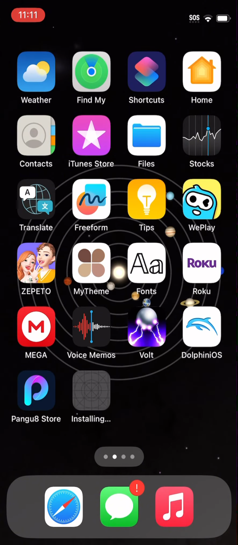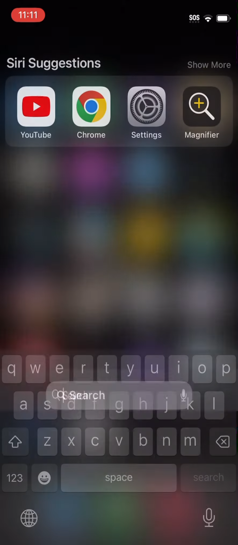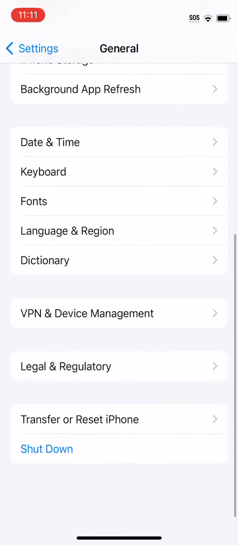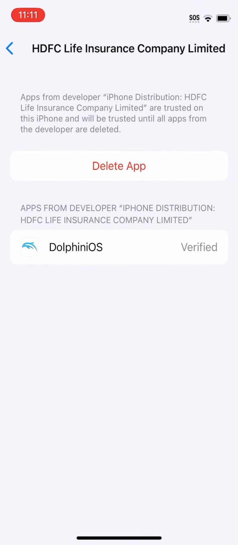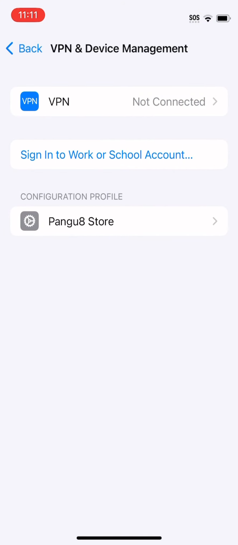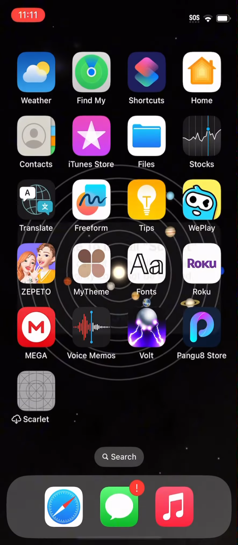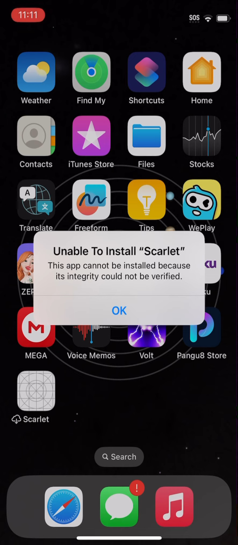You have Scarlet now. It might not work if you just delete it and then try to download it again. You have to wait like a few hours if you did that, but if you're new to it, it should show the logo. But if it doesn't work, go on settings and press on profiles, and then trust the same thing.